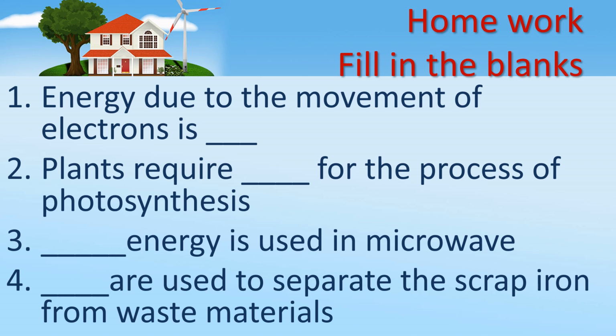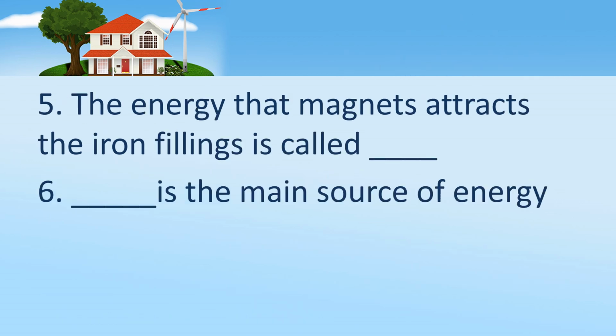Children, have you all completed? Fifth one, the energy that magnets use to attract iron filings is called dash. Sixth one, dash is the main source of energy. Children, take down fast.